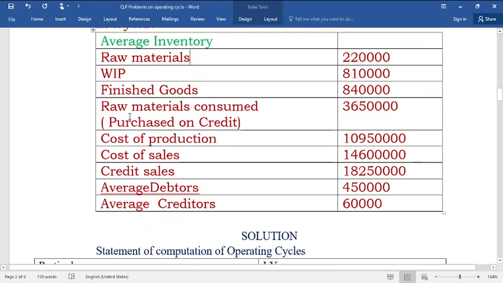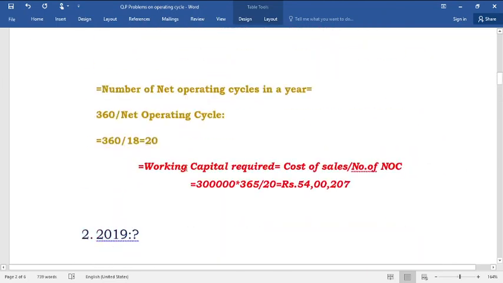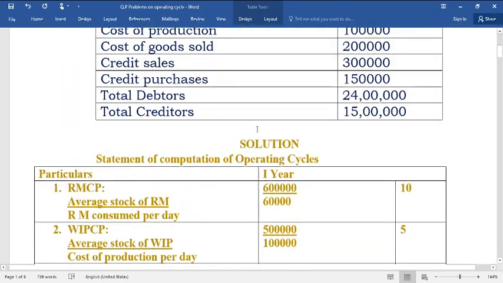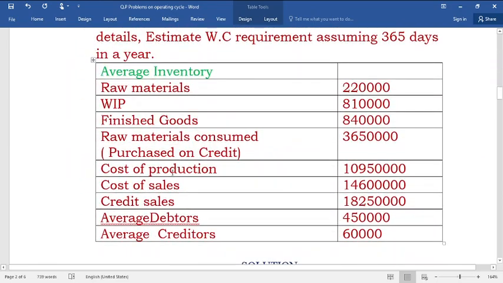Then other details are raw materials consumed 36,50,000. It is purchased on credit, especially given. That means credit purchases, which you need to use to calculate creditors. Cost of production, cost of sales, credit sales, debtors, creditors, everything is given. Here, see the difference between this problem and the first and third problems.